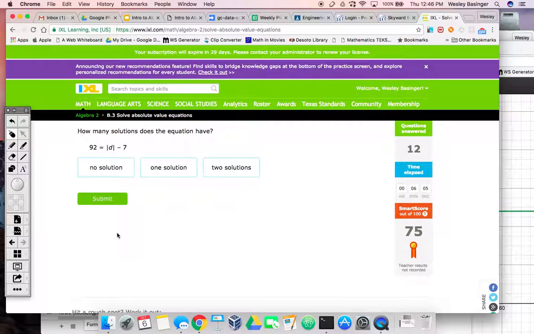Just like that. Okay, so it shouldn't be too hard for you, especially if you've got those little calculator tricks. And it's really not cheating or anything. It's just understanding that absolute value has the V shape. And so sometimes you can have two solutions, one solution, or no solution.